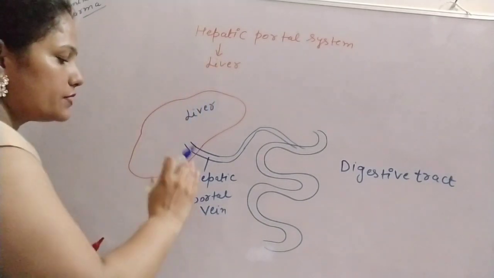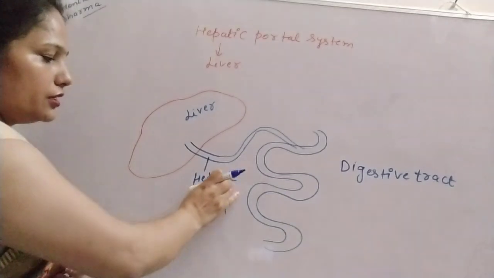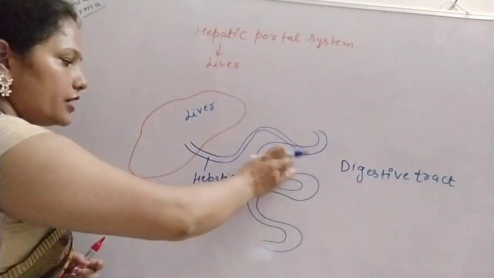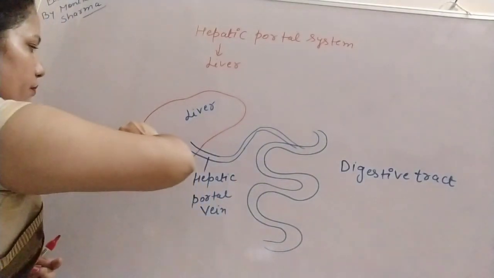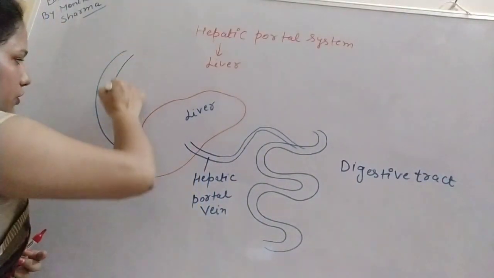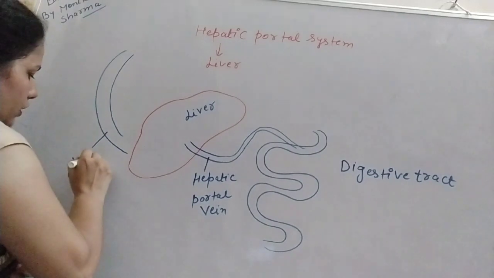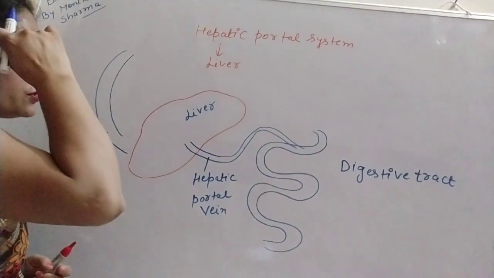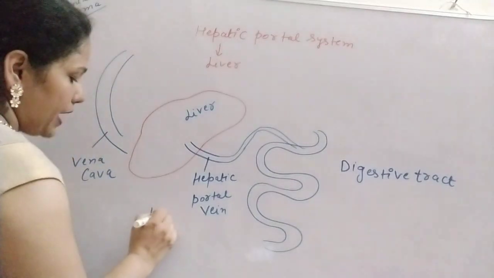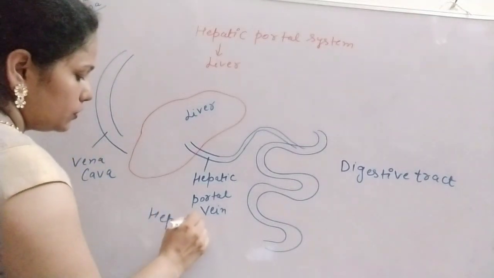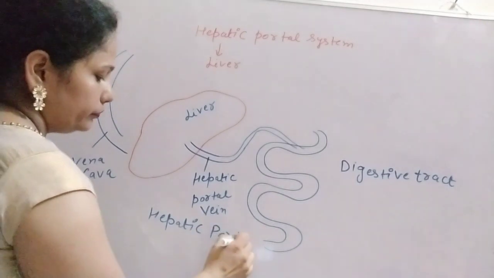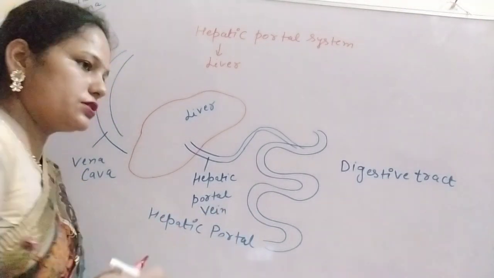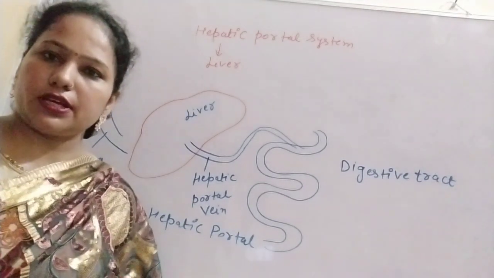What happened? Firstly, this hepatic portal vein takes the blood from the digestive tract, then it transfers it to the systemic circulation, meaning it transfers it to the vena cava. And this type of system is known as the hepatic portal system. This hepatic portal system is also present in birds and mammals.